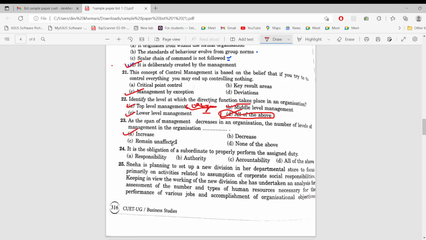It is the obligation of a subordinate to properly perform the assigned duty. Obligation is responsibility. So 24A would be the correct answer.